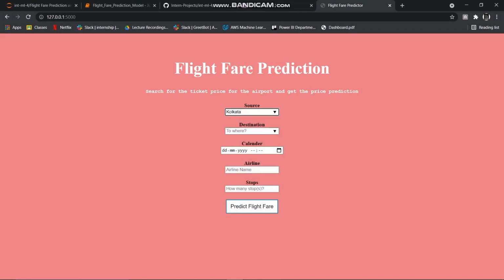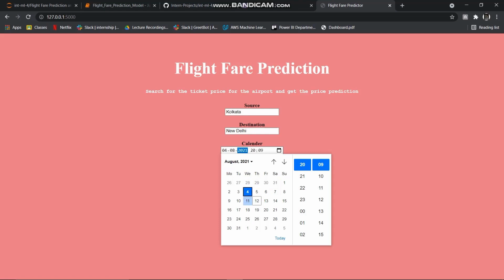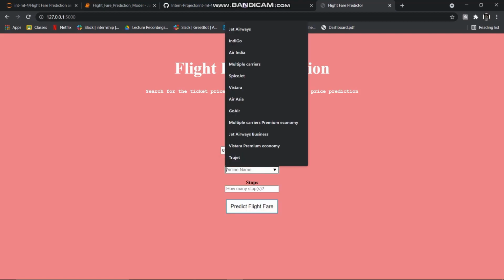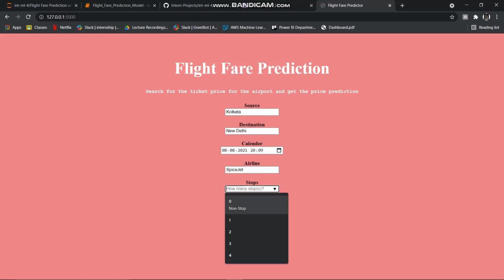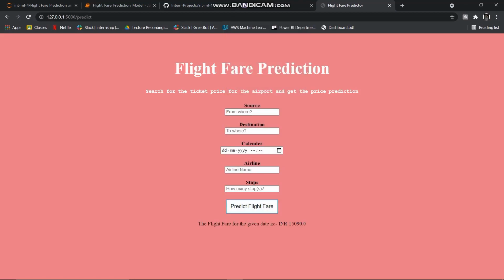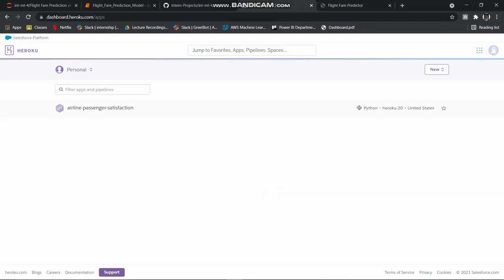So I'll give some random inputs. Automatically it will predict the flight fare according to the user inputs. So this was the deployment on the localhost, and now we will deploy this web app on a cloud service. So we'll deploy it on Heroku.